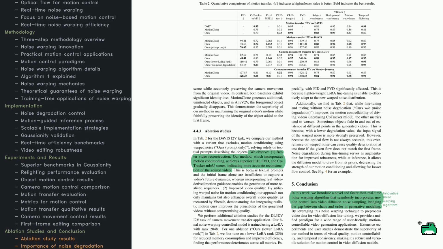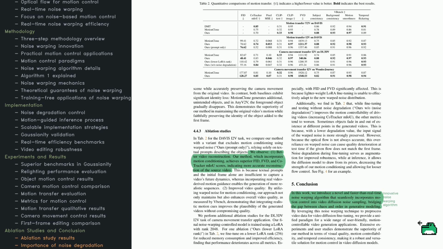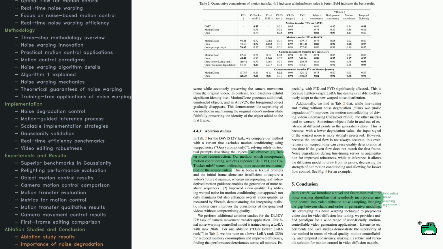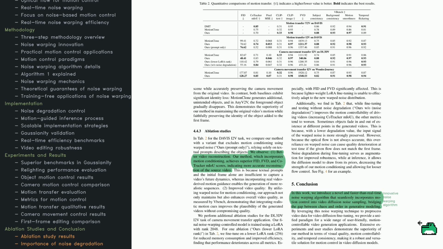Higher rank fine-tuning methods seem crucial too. LoRA with a lower rank doesn't capture the warped noise distributions as effectively, leading to poorer results. And if you remove noise degradation, you get tighter motion control, but might lose consistency in objects.